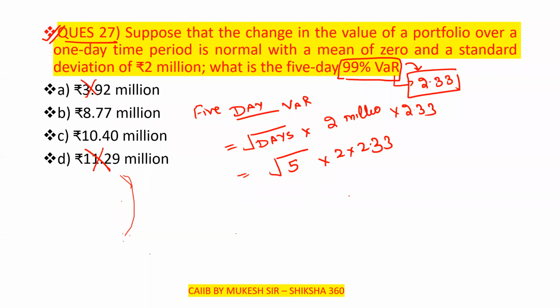So the calculation is done through the calculator, as it is provided to you in the examination. So the correct answer after solving that is 10.40 million. That is 10.40 million. So you have to remember that the 99% value at risk factor is 2.33.